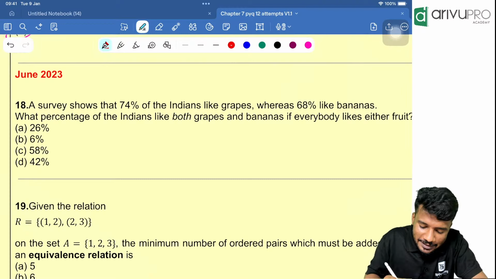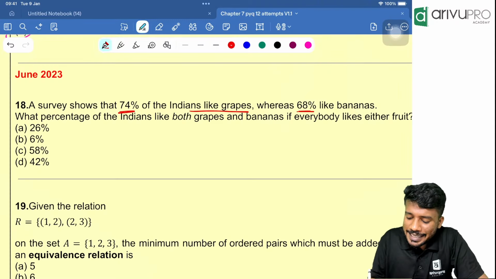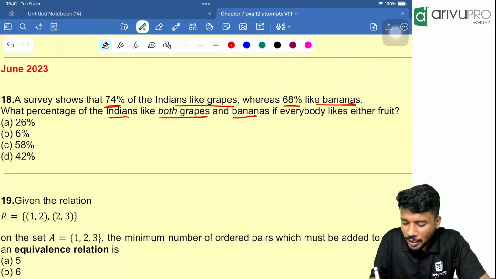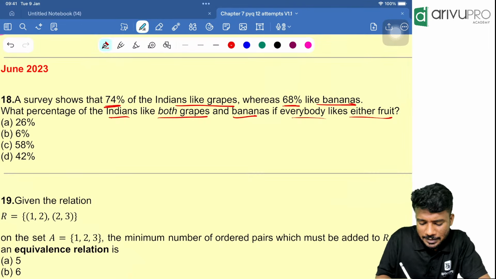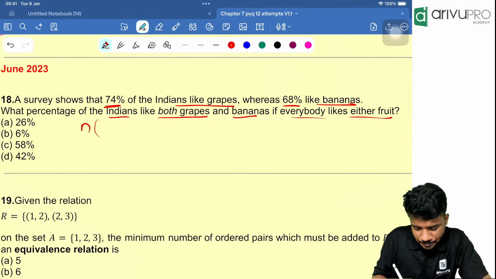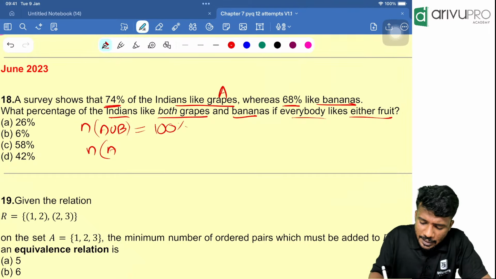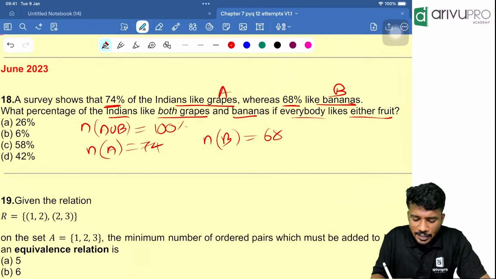Next question. A survey shows that 74% of the Indians like grapes, whereas 68% like bananas. What percentage of the Indians like both grapes and bananas, if everybody likes either fruit? Let us say they are telling in percentage, right? For our sake, I am taking n of A union B equal to 100. I am taking grapes as A, then bananas as B. n of A is 74. n of B is 68.